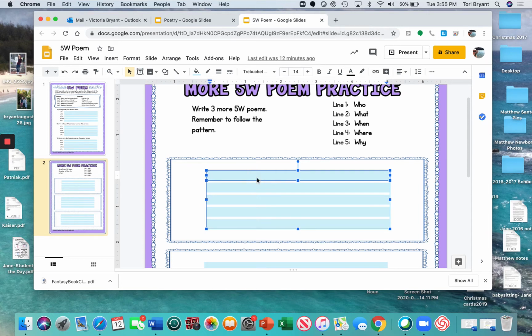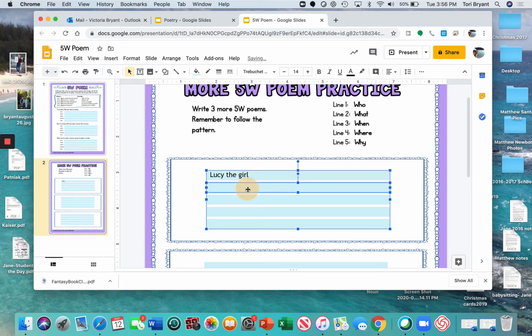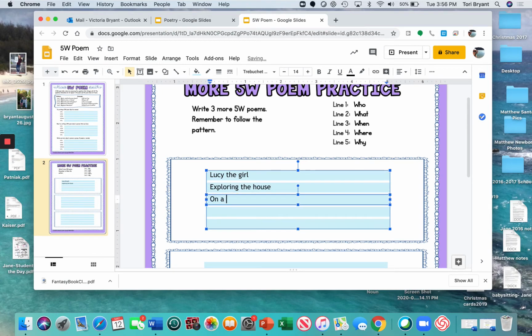I'm going to write mine about Lucy, okay, from The Lion, the Witch and the Wardrobe, because that is who we have talked about a lot, and I think that you all know who she is as a character, and it should be pretty easy to follow along. So, who? I'll just say Lucy the girl. What? What is she doing? Exploring the house. When? On a rainy day.